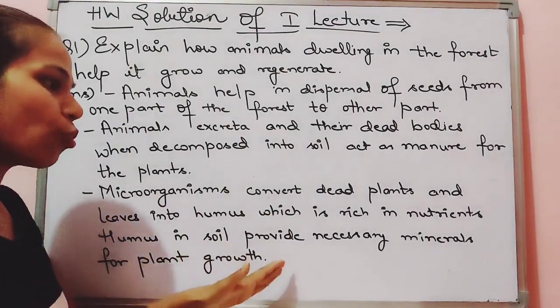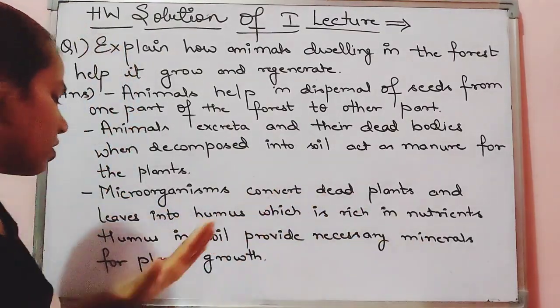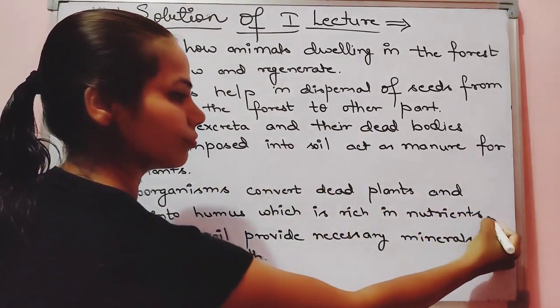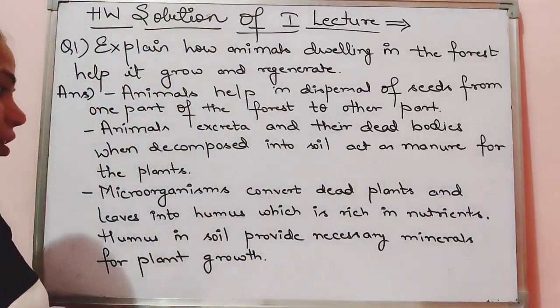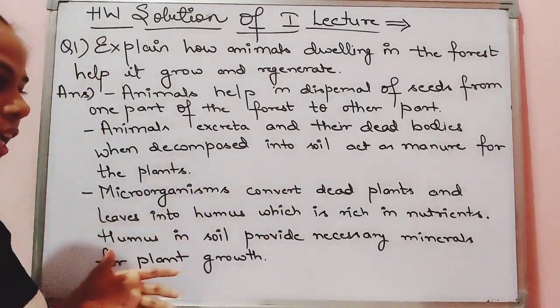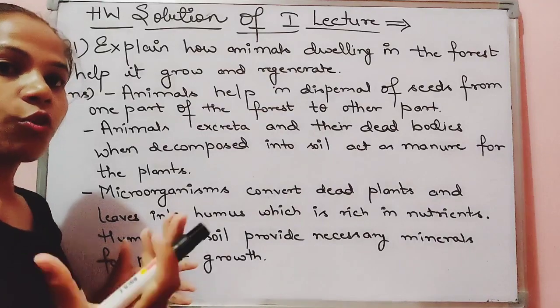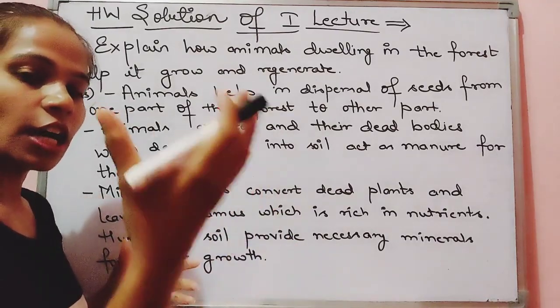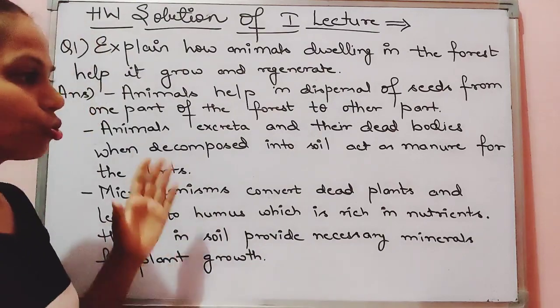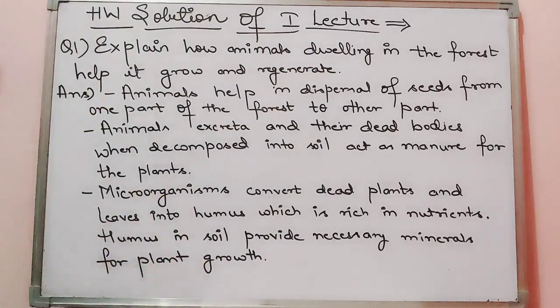Humus in soil provides necessary minerals for plant growth. Children, microorganisms convert the dead and decaying plant matter, and they convert it into what? Humus. That humus acts as a nutrient for the regeneration of new plants. Fine. So this is the answer for the first question.